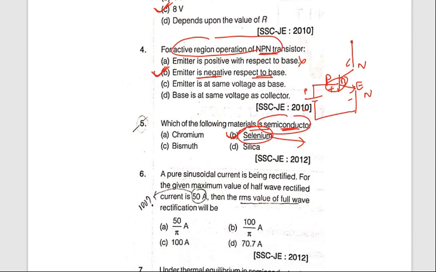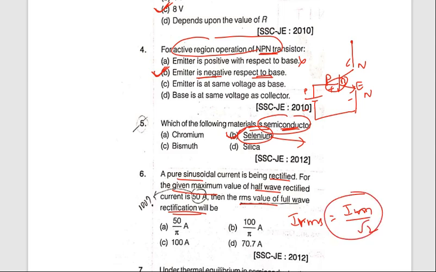Next question. A pure sinusoidal current is being rectified. The given maximum value of half wave rectified current is 100 ampere, then what is the RMS value of full wave rectification? So what is the formula for RMS value of full wave rectifier? RMS equals Im by root 2. What is the maximum value given here? The maximum value is 100 amperes. Therefore, 100 amperes by root 2.